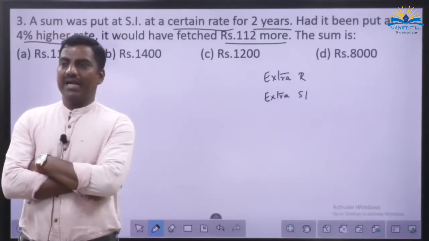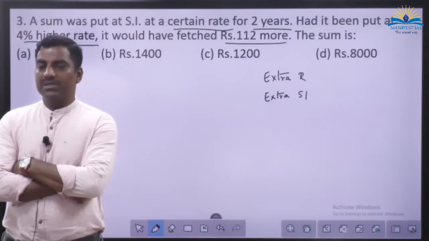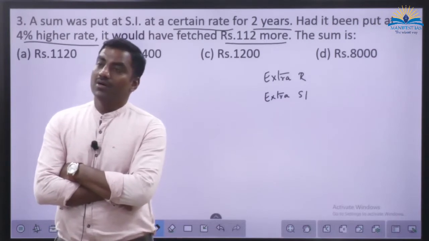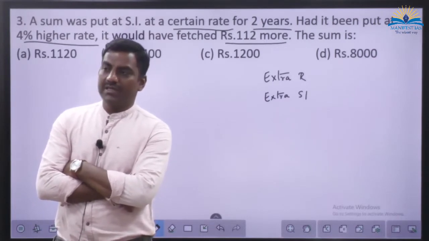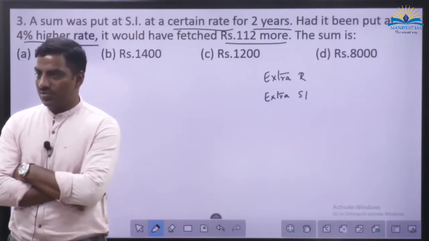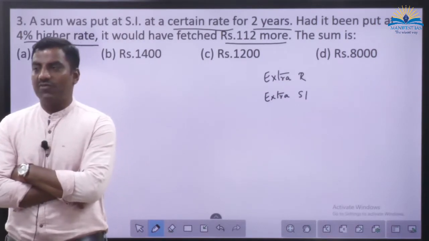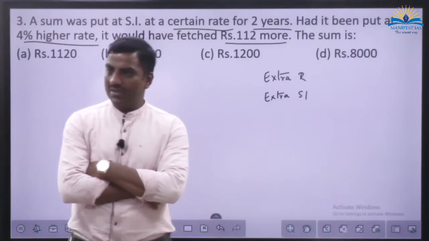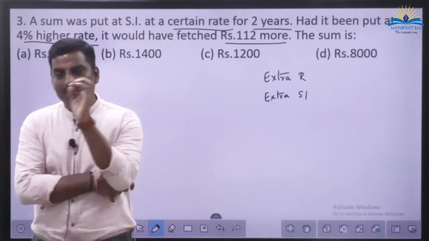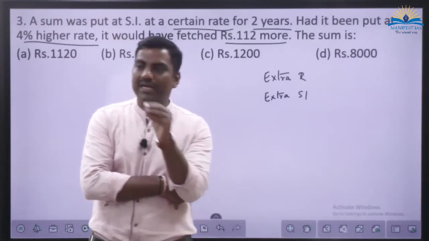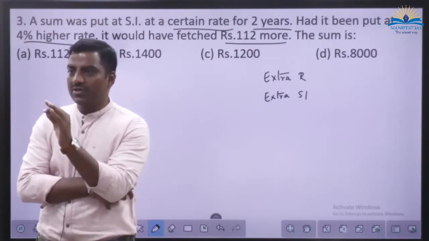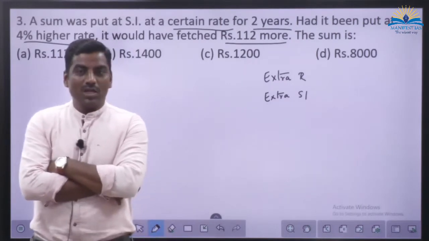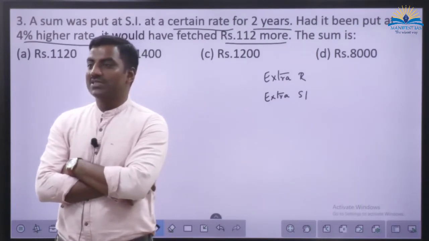Let's say, in your account, you have kept 1,000 rupees, and the bank had agreed to give you 10% rate of interest. Okay, what will be your expectation? After 1 year, what is your expectation from the bank? 1,100, correct? This is clear? You have kept 1,000, the bank has told 10% rate of interest, and at the end of the year, we are expecting 1,100 rupees.